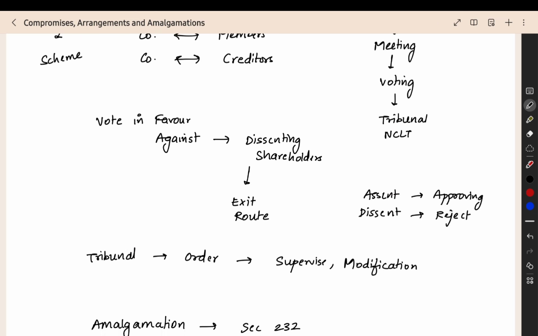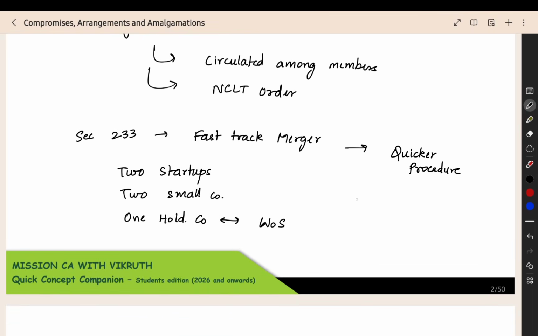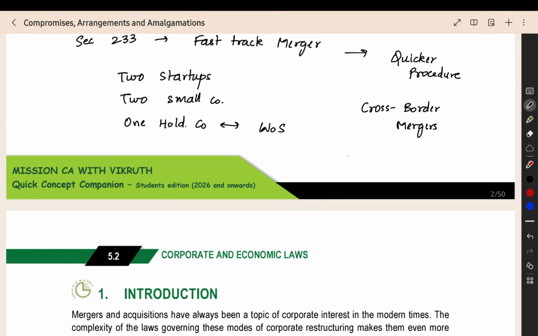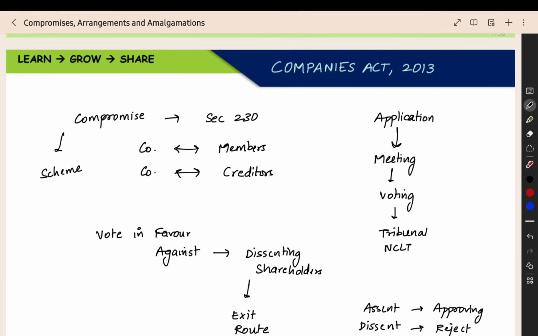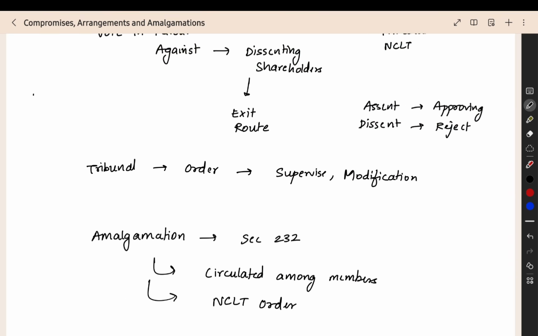Other than that, we have sections like cross-border merger. Cross-border merger means one company is outside India and another company is in India, and we are doing the merger. That is called cross-border merger. And merger by the government. Amalgamation by government: the government thinks that these two companies should merge, only then it will be good for the public interest. In that case, the government can pass an order for merger. That will also be under one section here. And minority shareholder: there is one section for the acquisition of minority shareholders.